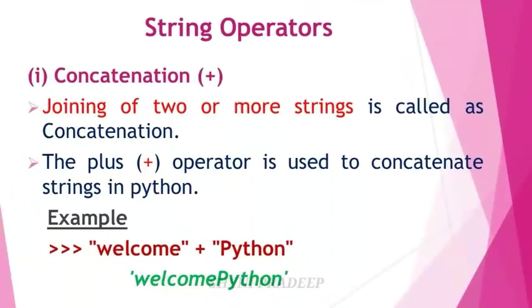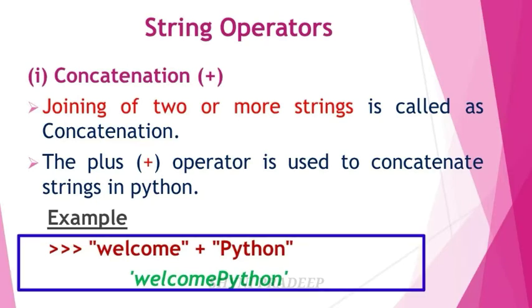Next, let us see string operators. String operators are used to perform string operations. These operators are useful to manipulate strings. Let us see some of the string operators. First, concatenation, that is the plus operator. This operator is used to join two or more strings, which is called concatenation. The plus operator is used to concatenate strings in Python.